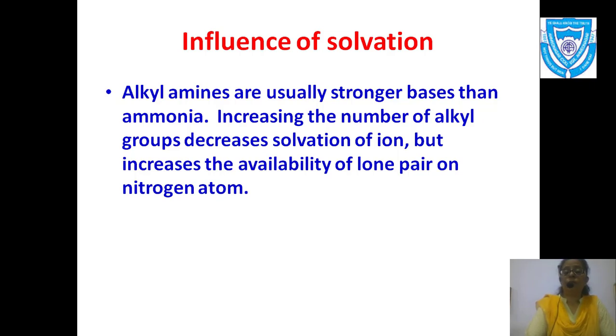By the inductive effect we have already studied this. Now increasing the number of alkyl groups decreases the solvation of the ion, but increases the availability of the lone pair of electrons on nitrogen. Now how is this taking place? See, I think I have given you one diagram.